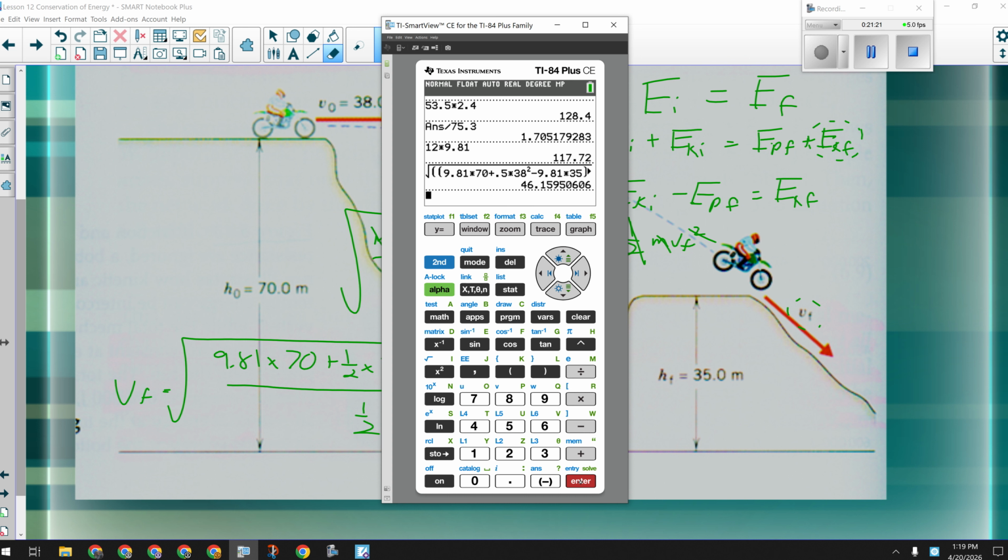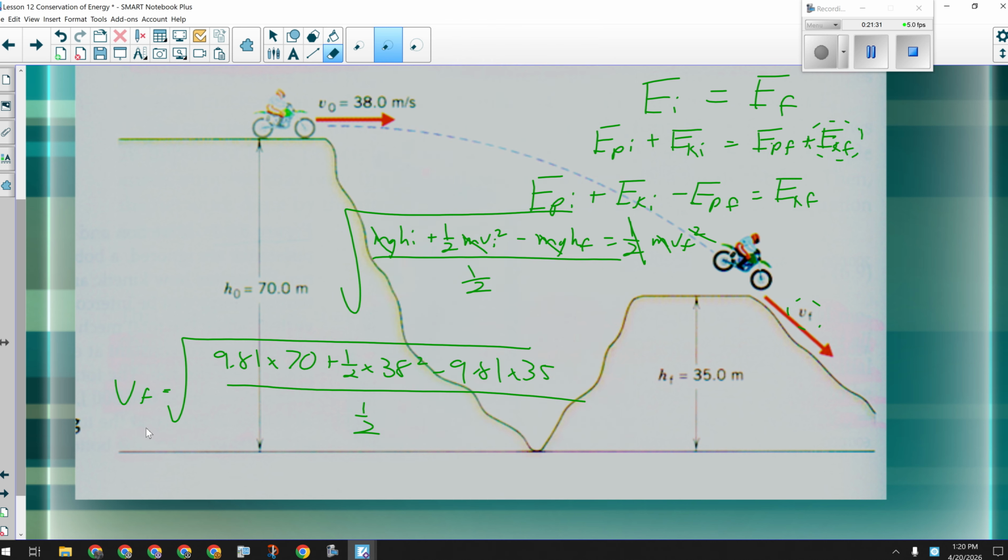Ringing a bell from last year? No? Okay, that's all right. You'll pick it up real quick. This is just like a roller coaster question that you would have done last year. All we're saying here, guys, to start this is that the initial mechanical energy and the final mechanical energy are equal. It's not changing because no work is being done, and then it's just algebra from there. We're just manipulating in order to find the one thing we don't have.